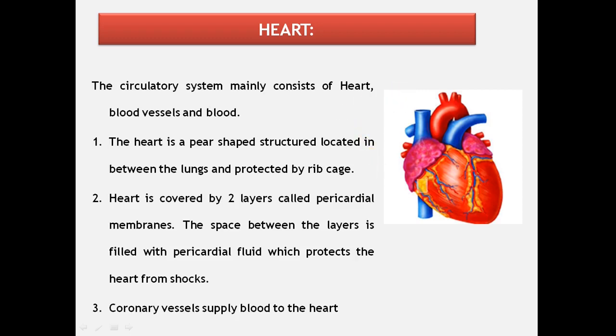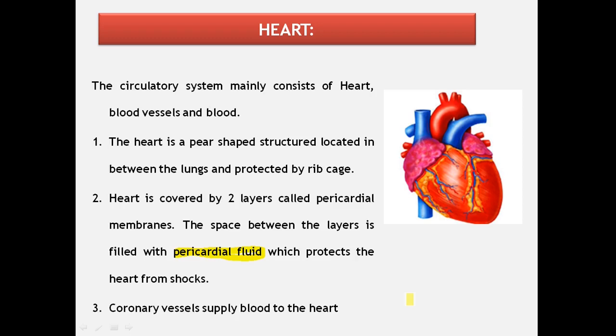The heart is covered by two layers of membranes called pericardial membranes. The space between these two layers is filled by a fluid called pericardial fluid, which protects the heart from shocks. In lungs also, as we already studied in the second lesson, lungs are covered by two membranes called pleura, and that fluid is called pleural fluid.